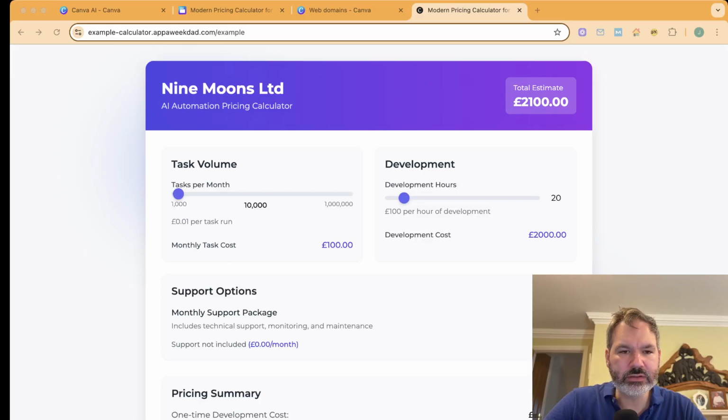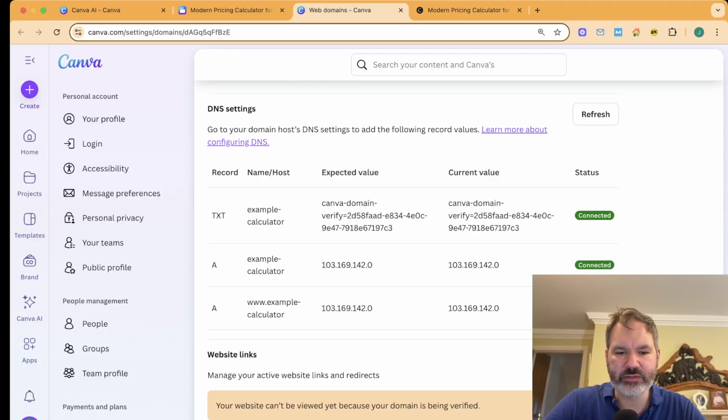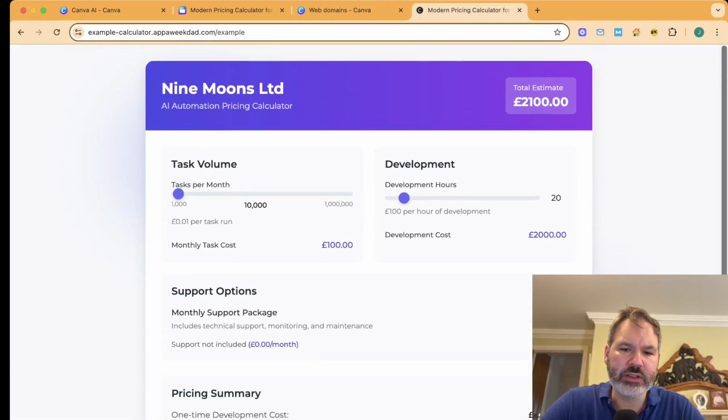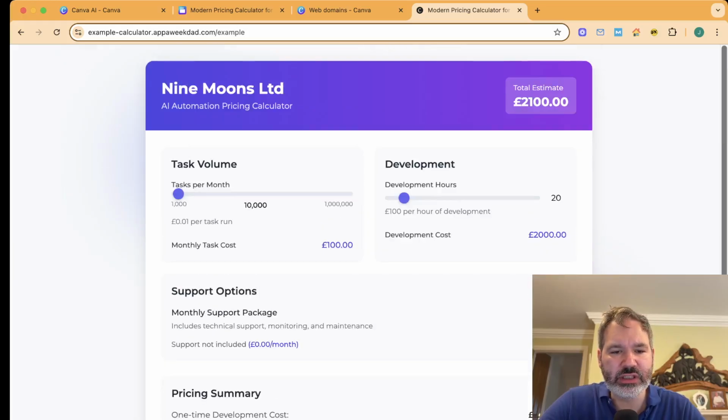So I got it to work. I did just need to copy across some details like this, very easy to do, over to my domain provider account. I have to say, it looks like Canva might be able to do it with one click, so you don't even need to do that. I don't know, I didn't really want to wait, so I just did that. But it could also depend on the domain provider. In any case, it does seem to have turned out quite well. Very easy. Really, it took me a few minutes to do. Yeah, there was just copying or waiting, but apart from that, genuinely just a few minutes of actual work, and you've got a pretty good package here.